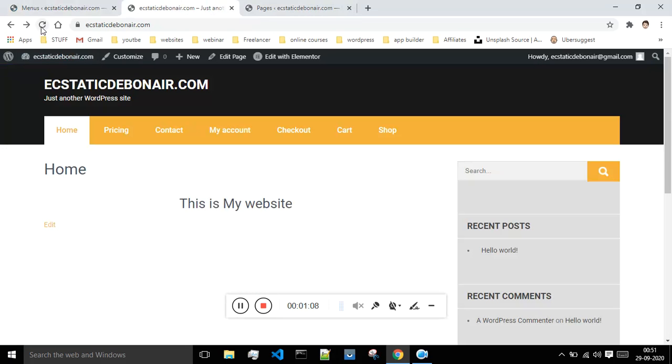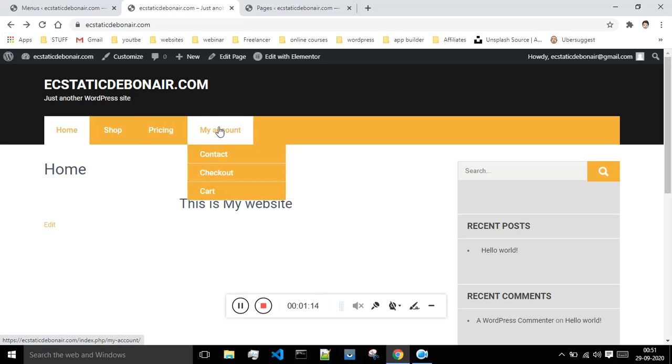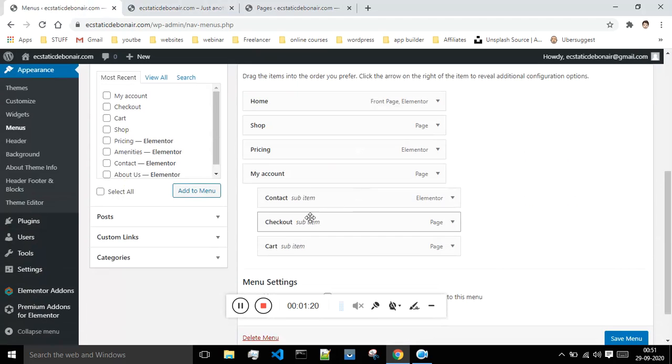Okay, and now I'll come over here and refresh my page. Okay, so now this is my home, this is my shop, this is my price, and this is my account. And under account I am having these 3 tabs. I am getting these 3 tabs under my account because I have put them in this manner.